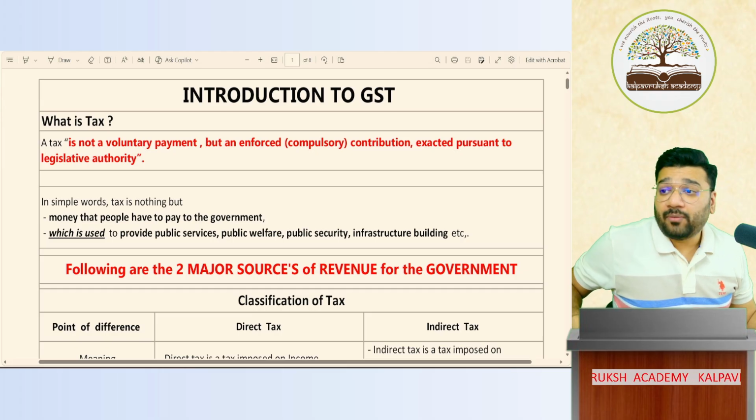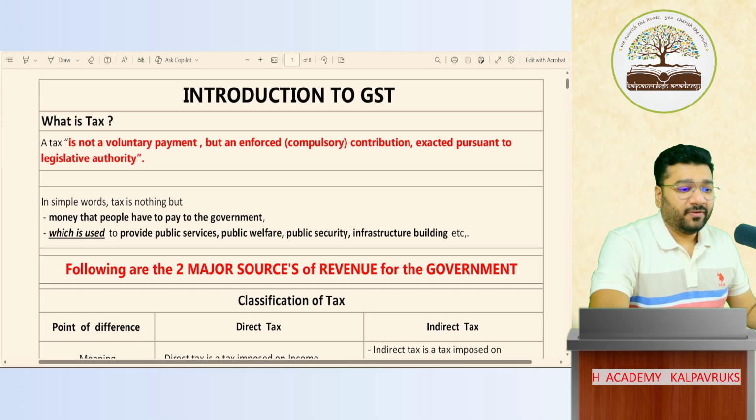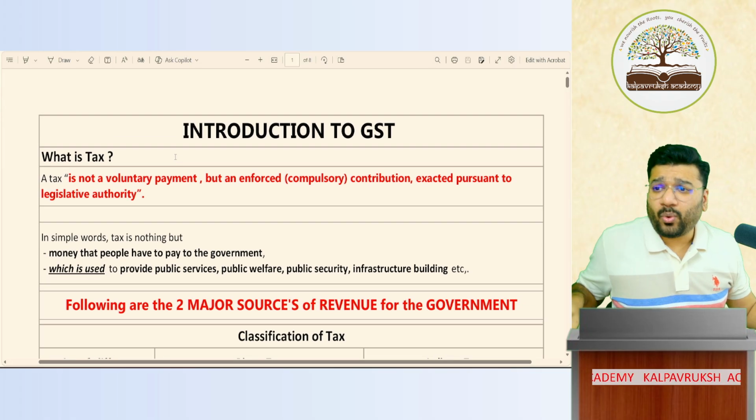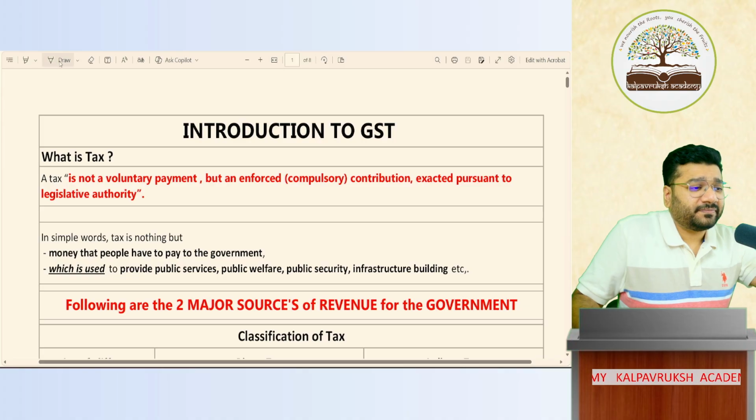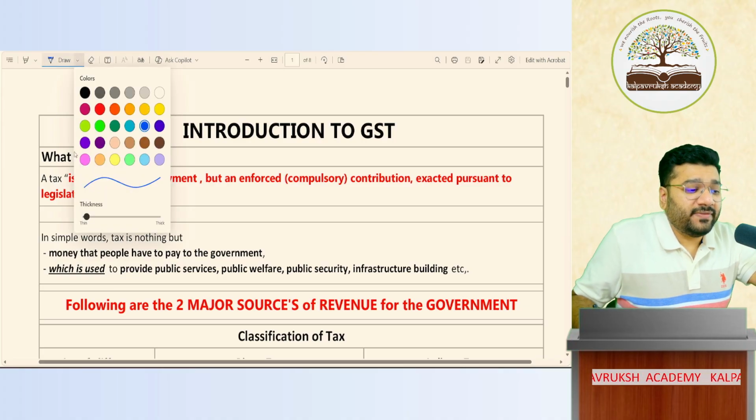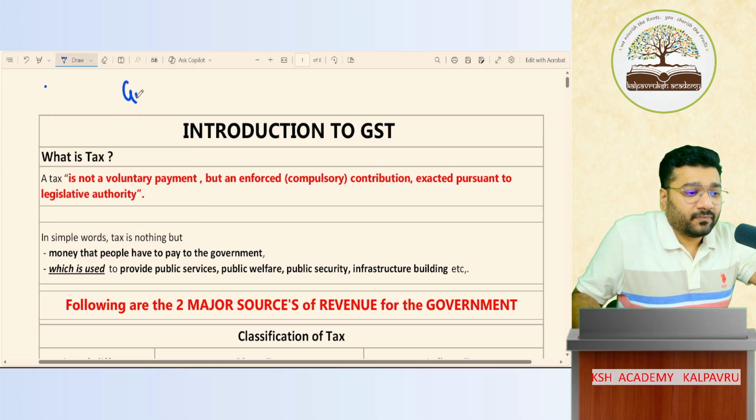GST, the full form is what, people? Very good. Online people, I'm ready for responses. What is the full form of GST? Goods and Services Tax. That's right. Goods and Services Tax.